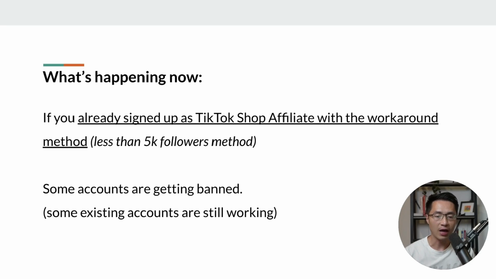If you already have signed up as a TikTok Shop affiliate with the workaround method, that is referring to the less than 5,000 followers method. So some of these accounts are getting banned by TikTok because they don't have the 5,000 followers in their account, but some existing accounts are still working fine. So that is what's happening.